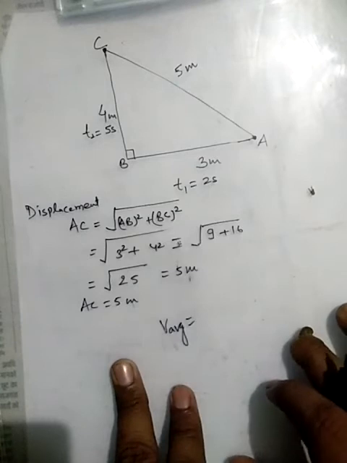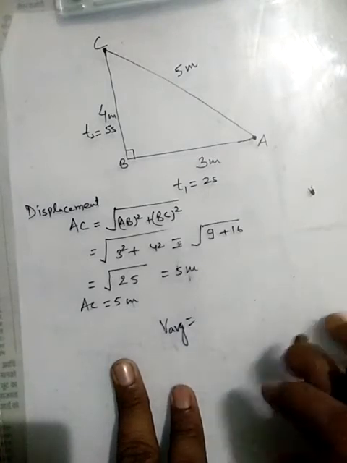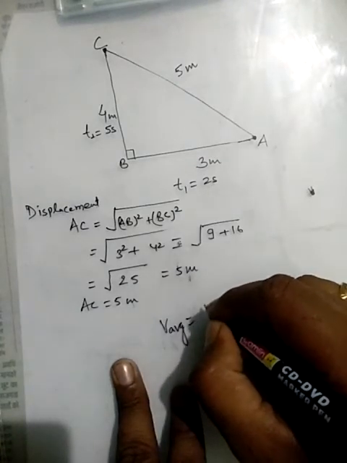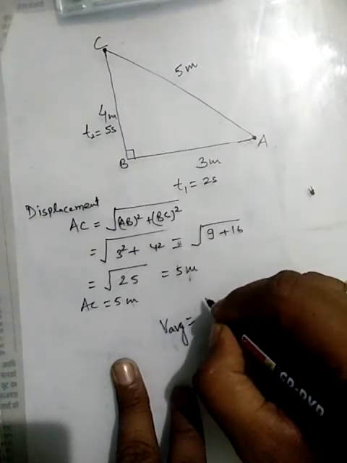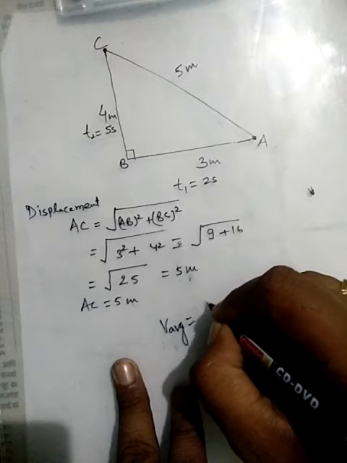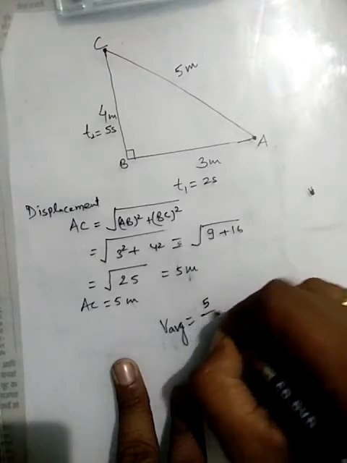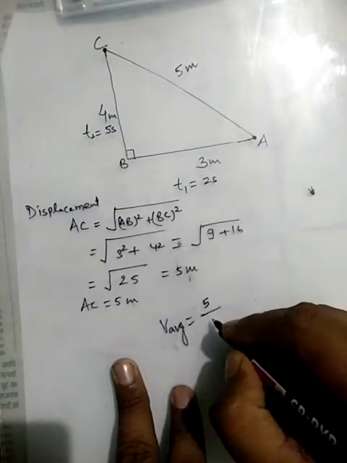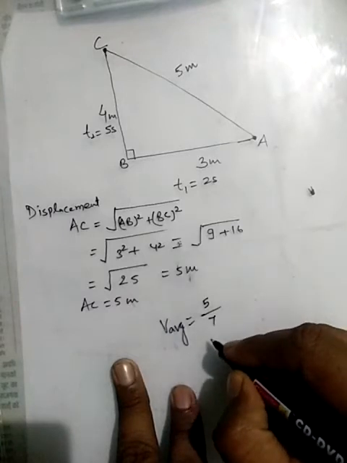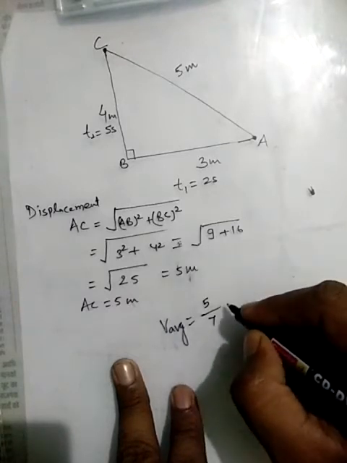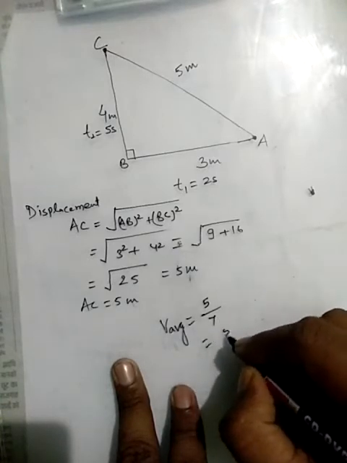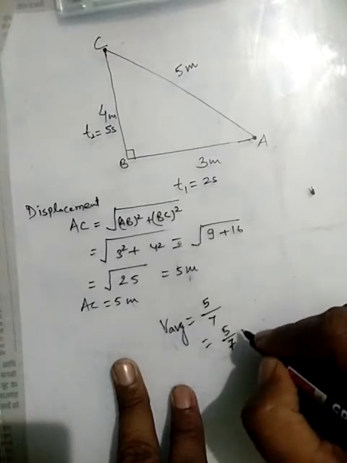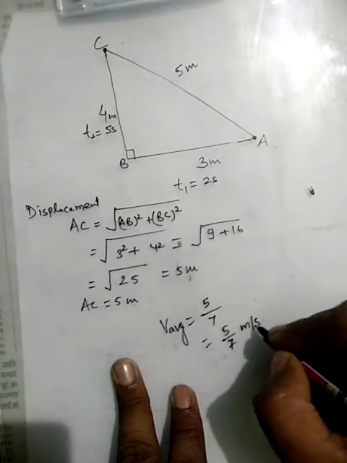Therefore, from the definition of average velocity, we know that average velocity is change in displacement with respect to time. Change in displacement is 5, and time is 7. Therefore, this is the average velocity: 5 by 7 meter per second.